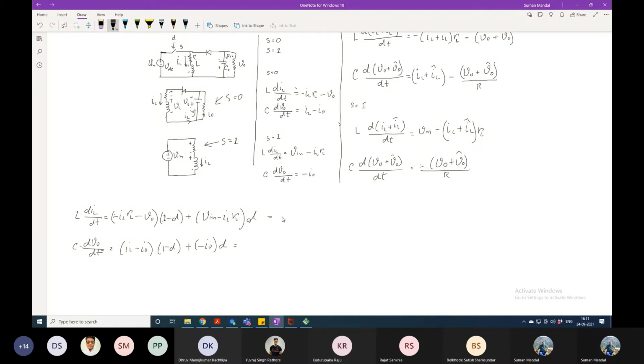So what we have now is minus IL RL minus V0, plus V. Let me put all those things apart from D here.